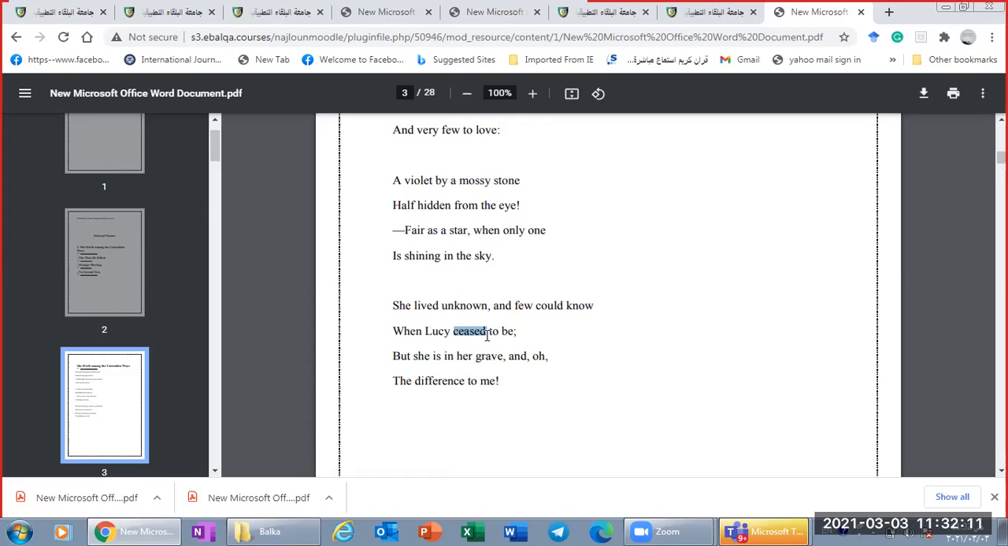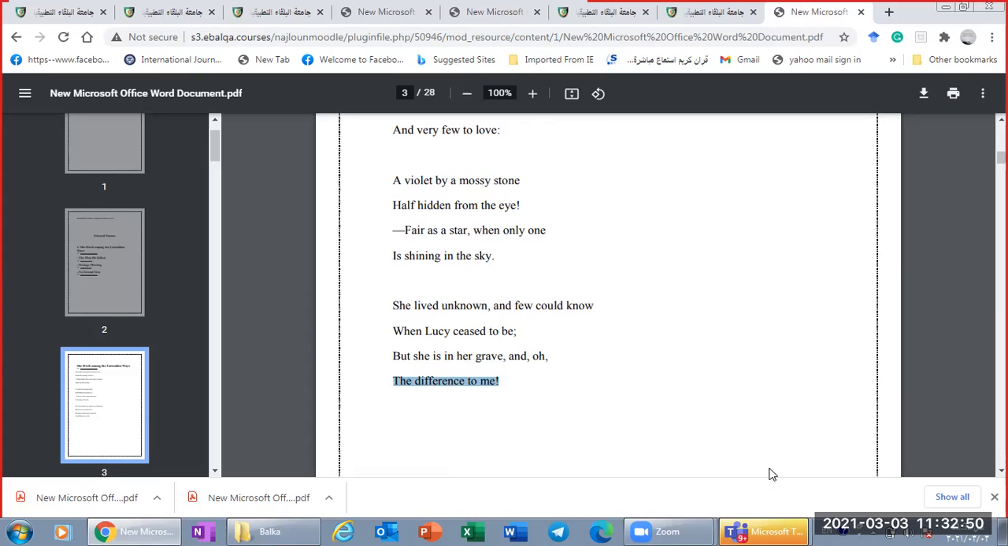But she is in her grave. And oh, the difference to me. He said that she lived unknown and died also unknown. No one realizes that she died because very few know her. But the one who has felt sad for her death is the poet because he knows her. And we know that from the last line when he said, the difference to me. It makes difference to me, not the difference to others.